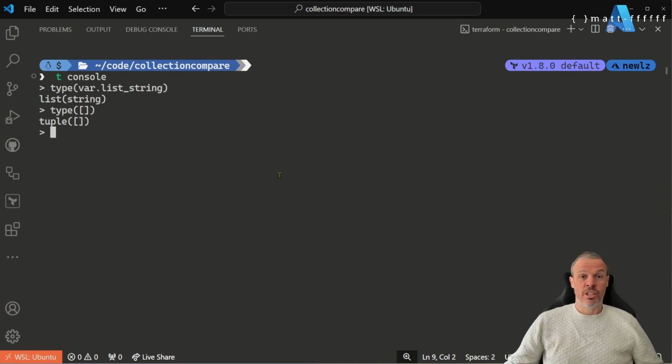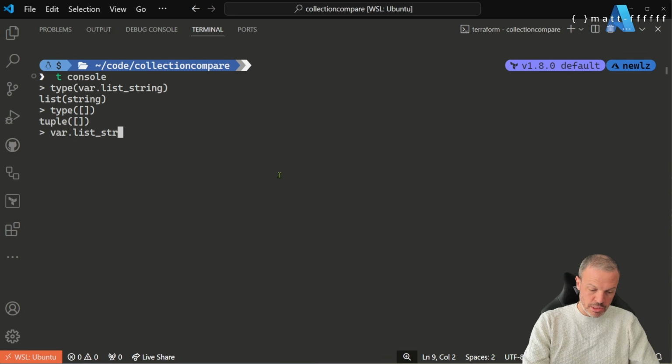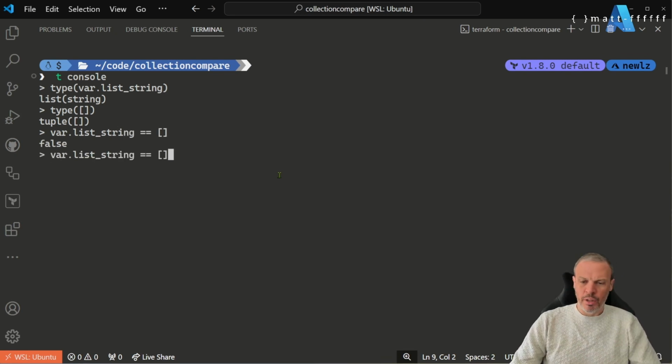So technically in a strongly typed programming language, those two things are not the same. So I'm sure if you used Python or JavaScript or something that didn't really care, it would be happy with that. But Terraform is ultimately type-based. So when we compare var.list_string to that, we get false. Okay, so how can we fix that? If I go like that, does that work? It's also false. That's really confusing. So why is that?